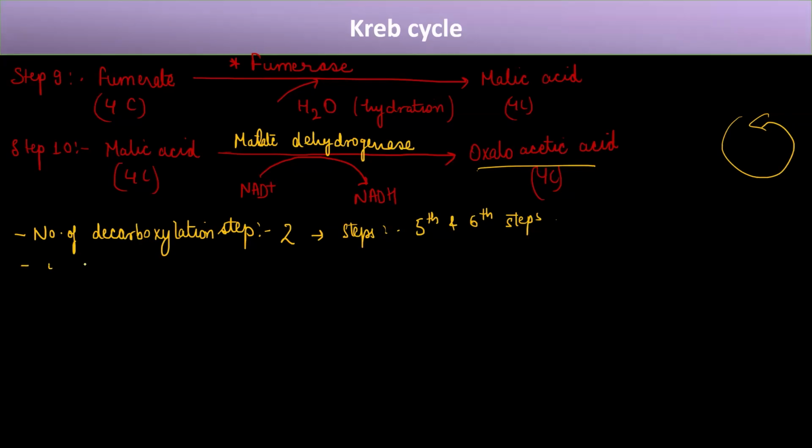Now, how many NADH are formed? I'm talking about 1 acetyl CoA molecule. Just remember this, it is from 1 acetyl CoA. So how many NADH will be formed? It will be 3.